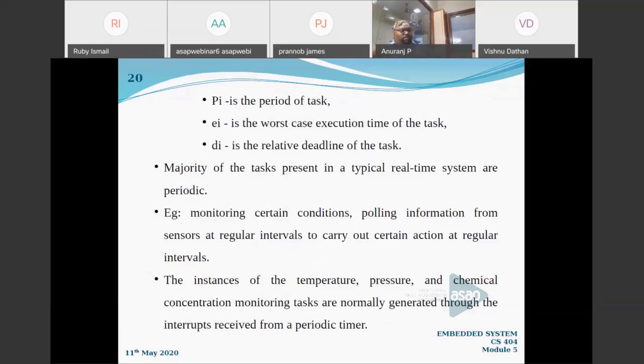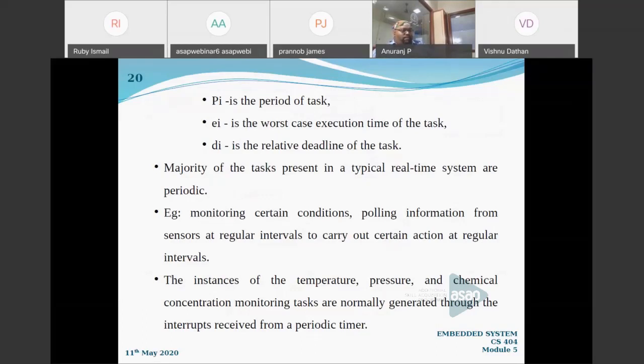Up to what time it should complete? That is the deadline. Now I can say the majority of the tasks present in a typical real-time system are periodic. Examples: monitoring certain conditions, following information from sensors at regular intervals to carry out certain actions at regular times.